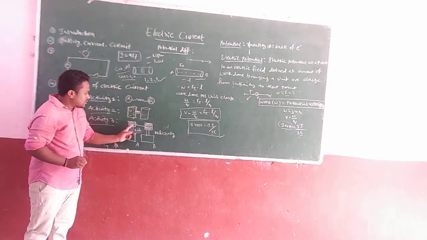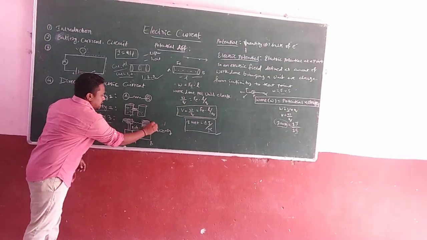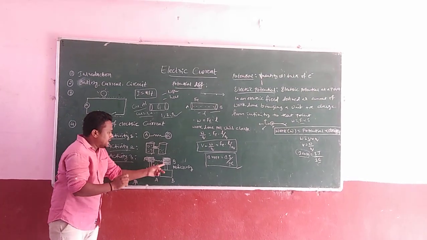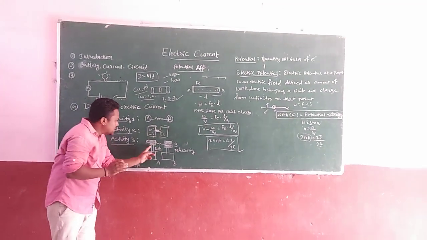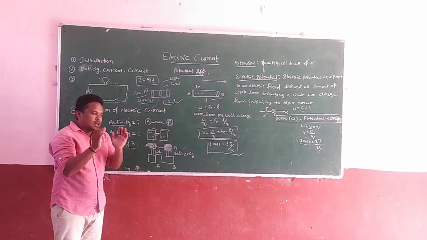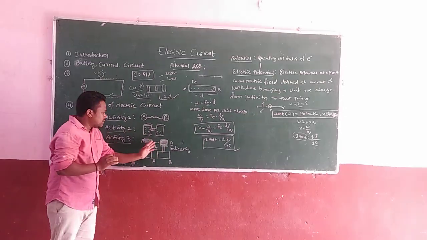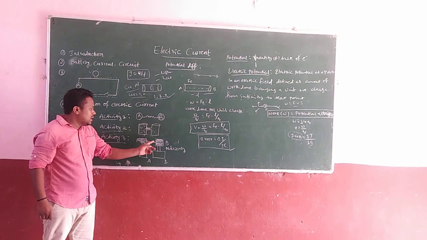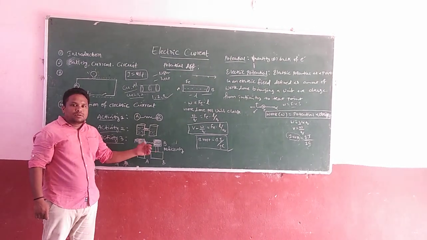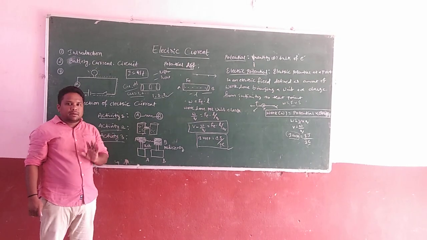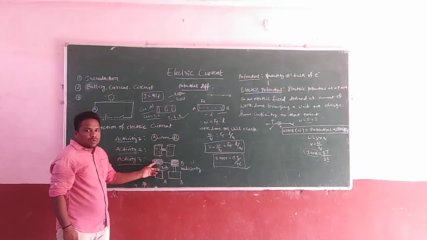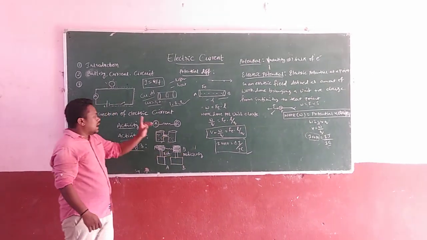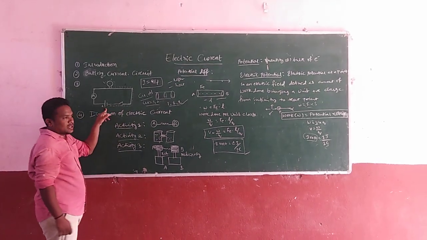Activity 3: here two charged conductors, A and B. Suppose A is rich in electrons, full of electrons, and B has a deficiency of electrons. Compared to A, B has only a small number of electrons. Then electrons are transferred from A to B. This process continues until both reach an equilibrium position. So the current always flows from the electron-rich body to the electron-deficient body.